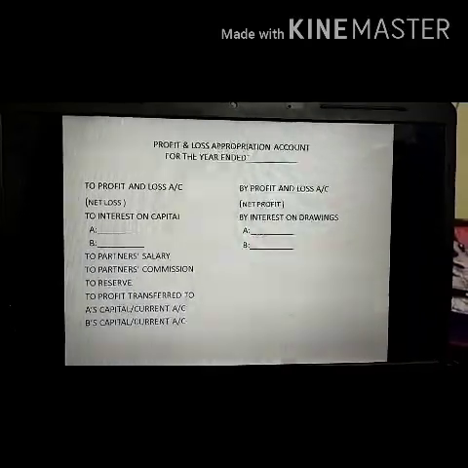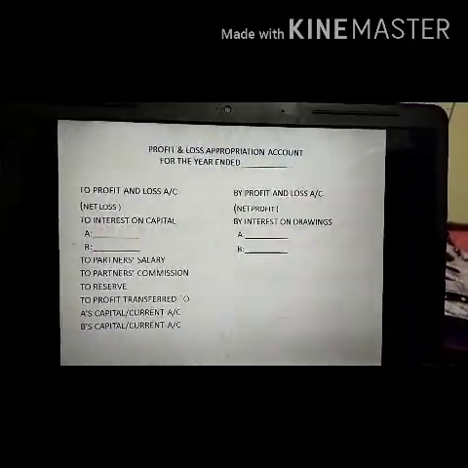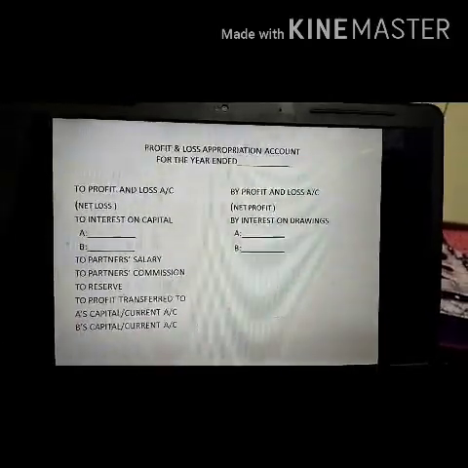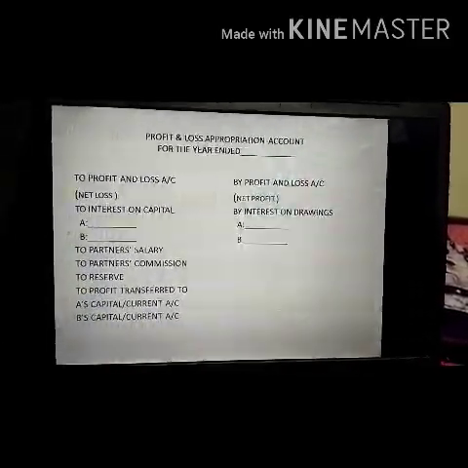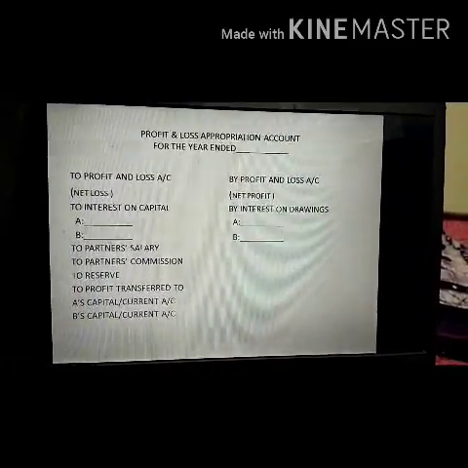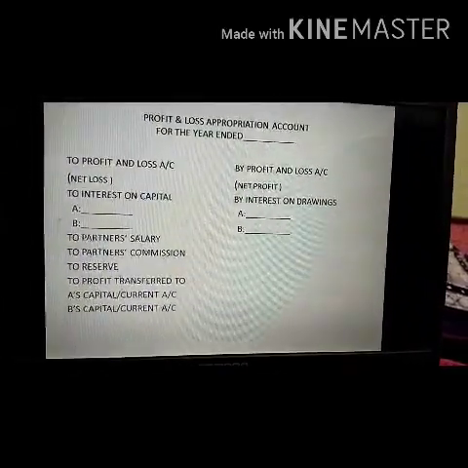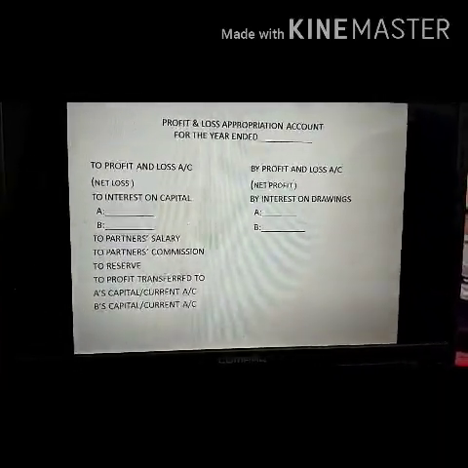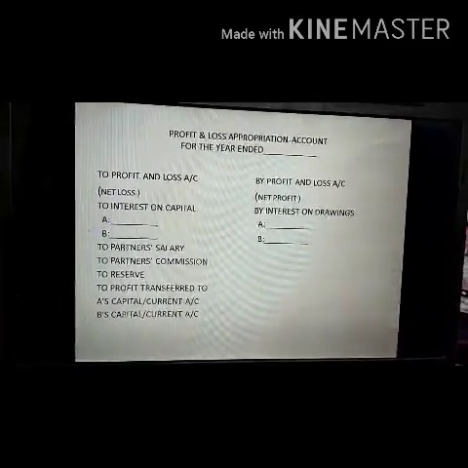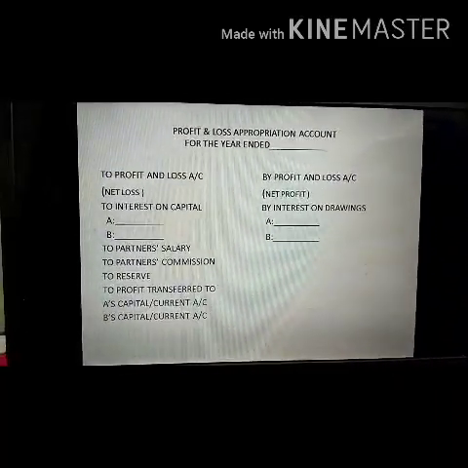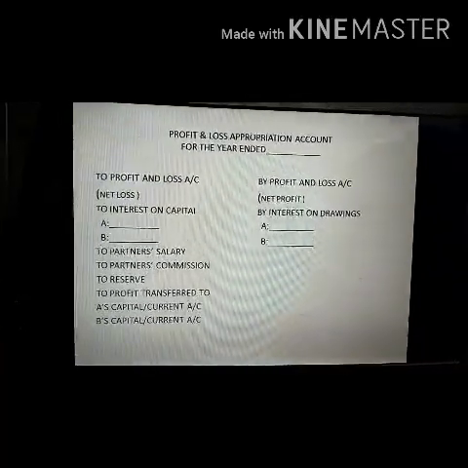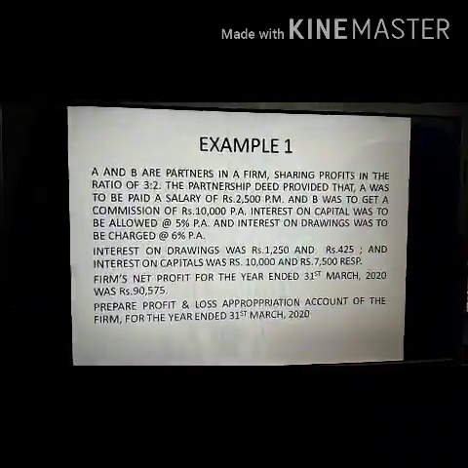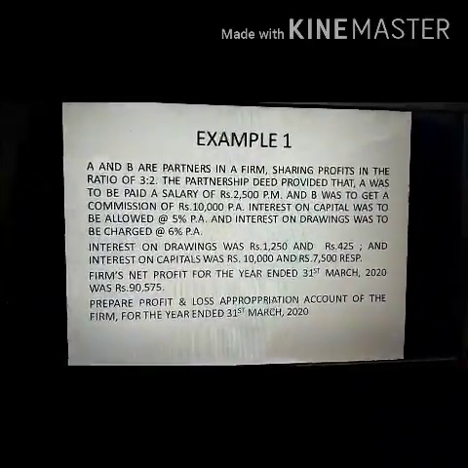Then the other appropriations are made to interest on capital. Respective interest on A's and B's capitals will be put. If any salary has to be given, to partner's salary, to partner's commission, to reserve, and if still some profit remains, that will be appropriated or distributed amongst the members in their profit sharing ratio. If nothing is mentioned with respect to the profit sharing ratio among the partners, then it will be distributed equally. So children, we sum up all these points with the help of an example.